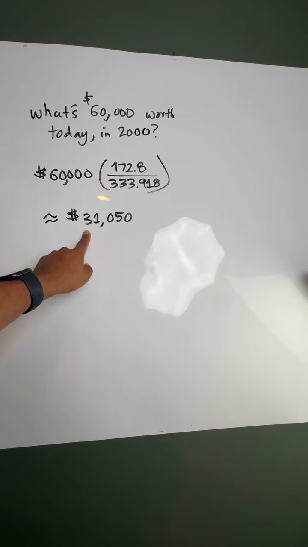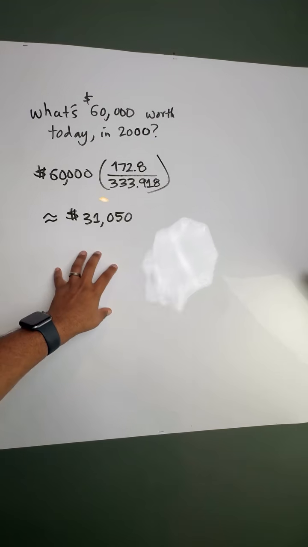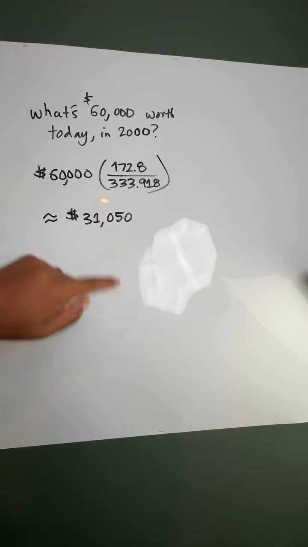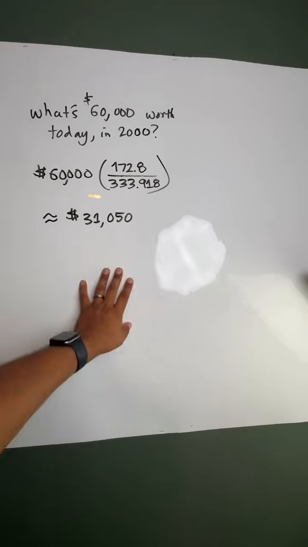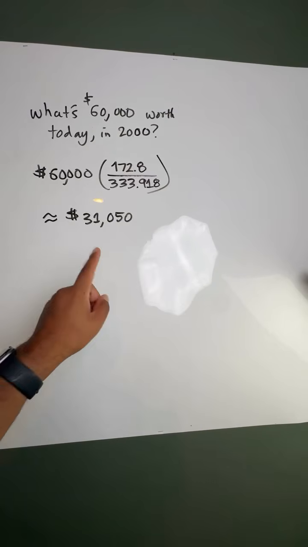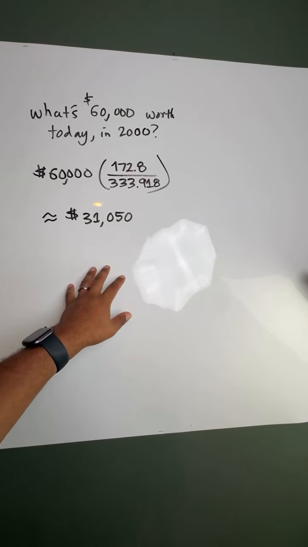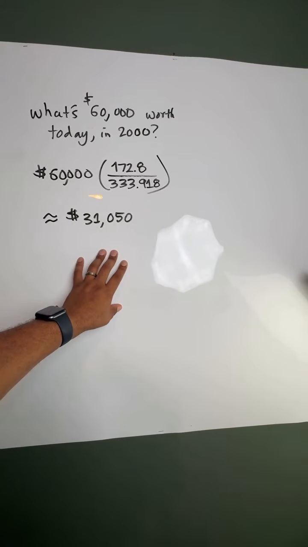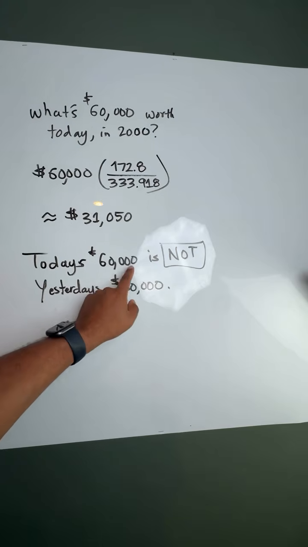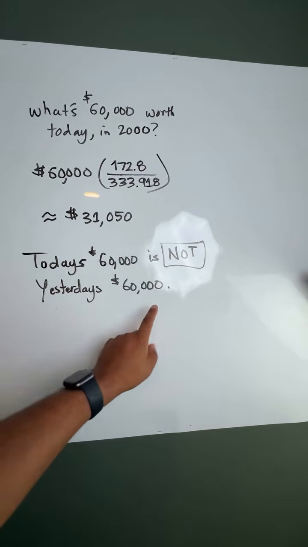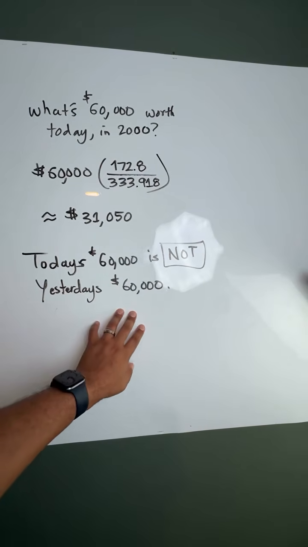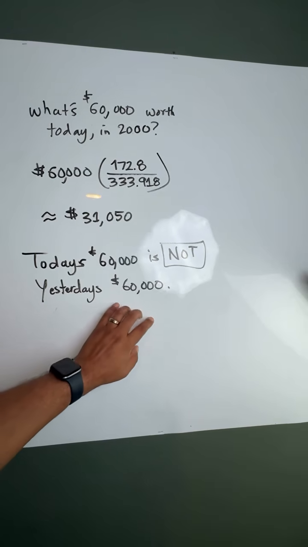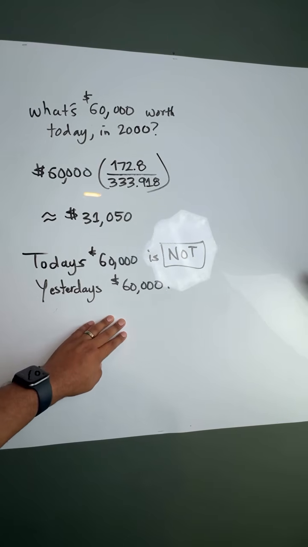So when someone says that $60,000 is a good salary, that people used to live comfortably on $60,000, they're missing the mathematical point, baby boomers. Today's $60,000 is not yesterday's $60,000. Again, today's $60,000 is not yesterday's $60,000. The numbers stay the same, but the purchasing power is not the same.